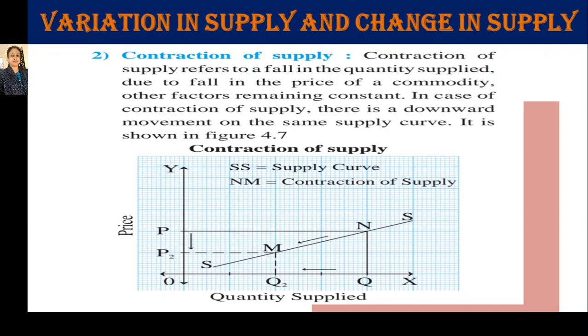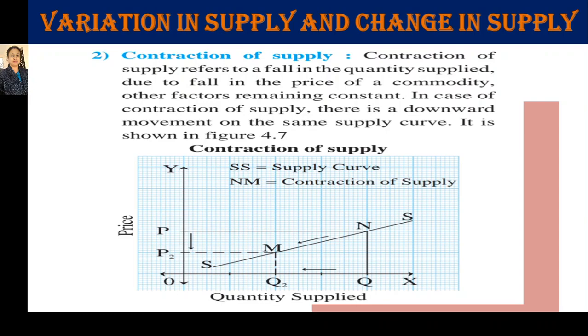The supply curve remains the same SS, and the producer is selling OQ quantity in the market at OP price. But when price reduces from OP to OP2, quantity is also reduced by the seller from OQ to OQ2, and the producer will move from point N to M in the downward direction.